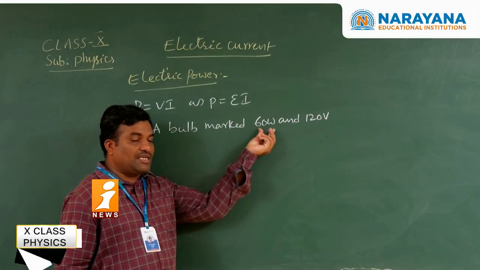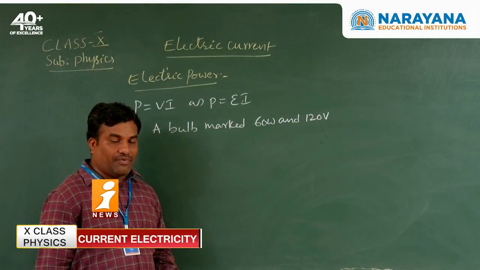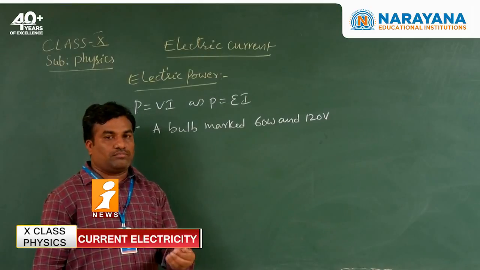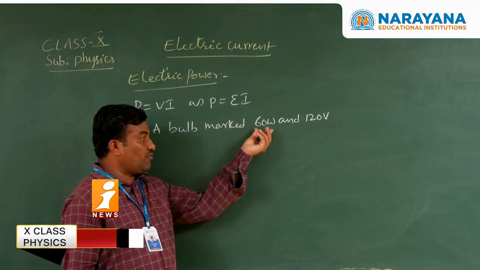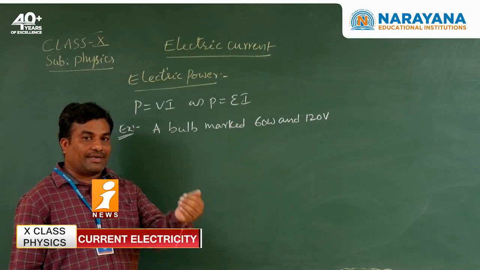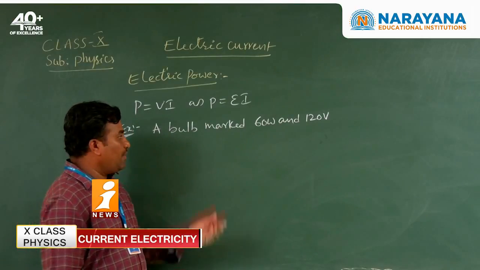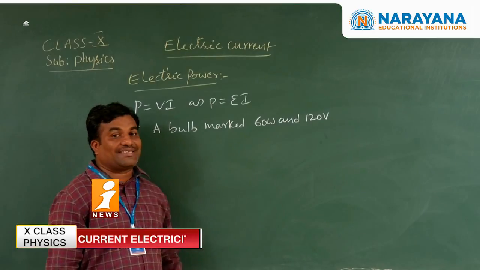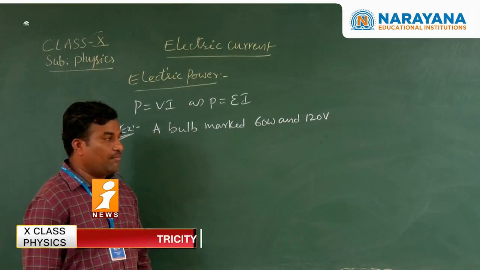So here 60 joules of energy is converted from electrical energy to heat energy or light energy. And we can measure the resistance of the given bulb.